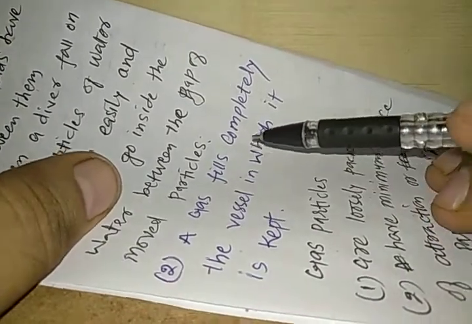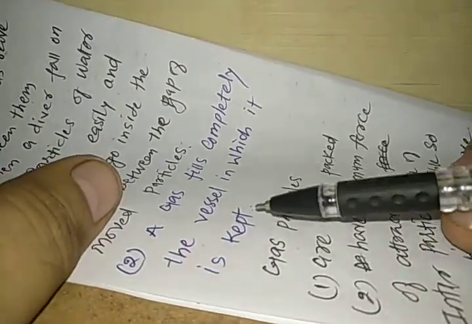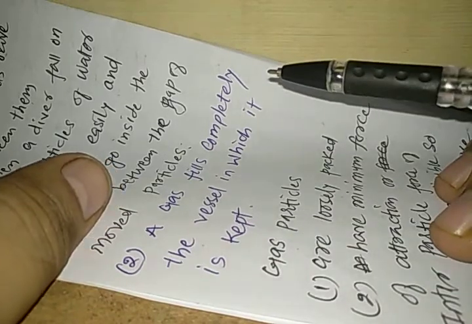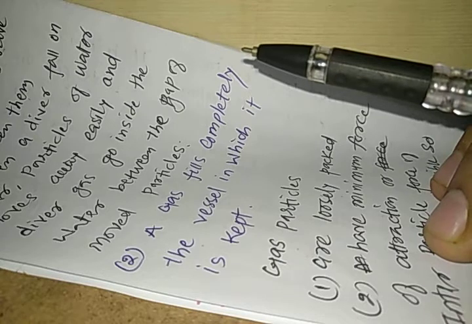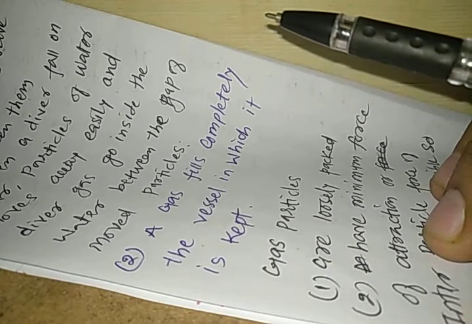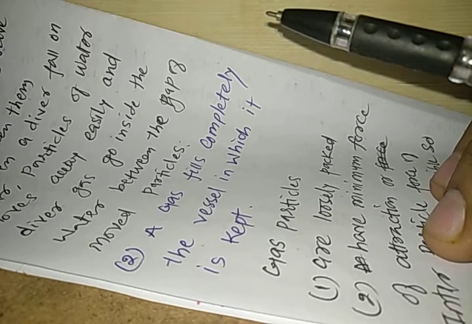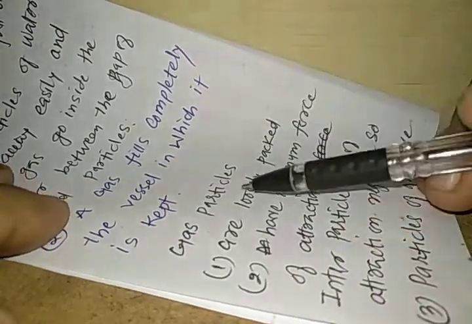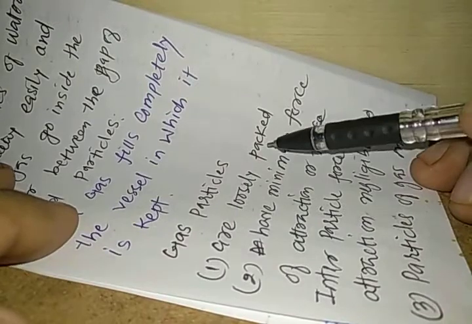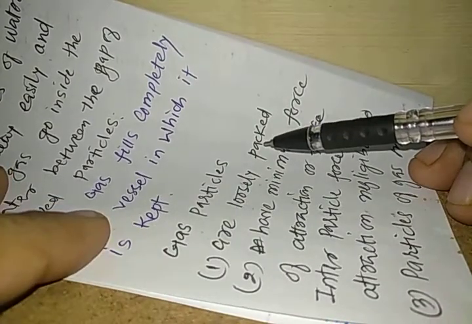Number two: a gas fills completely the vessel in which it is kept. If you fill a gas in a container, the gas fills it completely. Why? What is the reason? The gas particles are loosely packed. They are not packed closely.